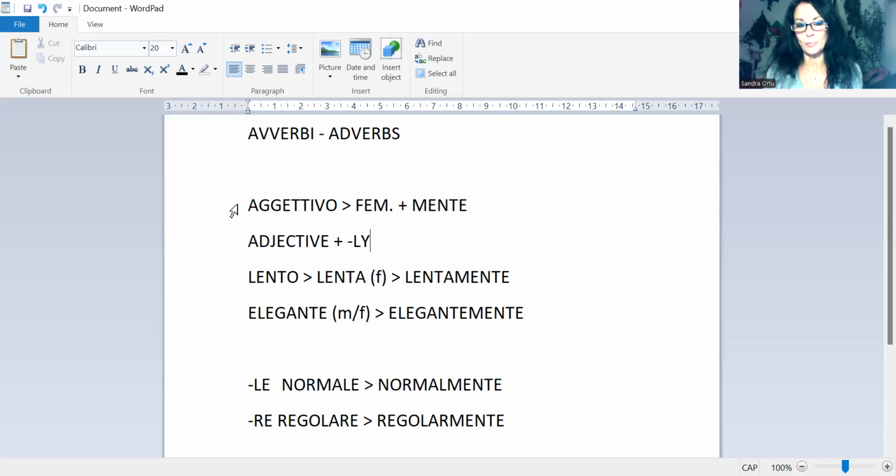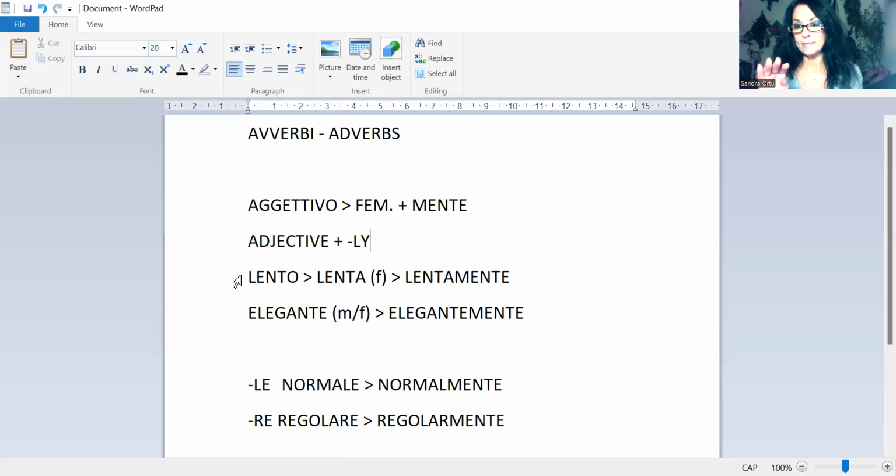Let's see some examples. First of all, let's remind ourselves that we have two groups of adjectives in Italian. Those adjectives that end in O as default, so masculine singular, and we can change into the four endings, so feminine singular, and then the plurals.